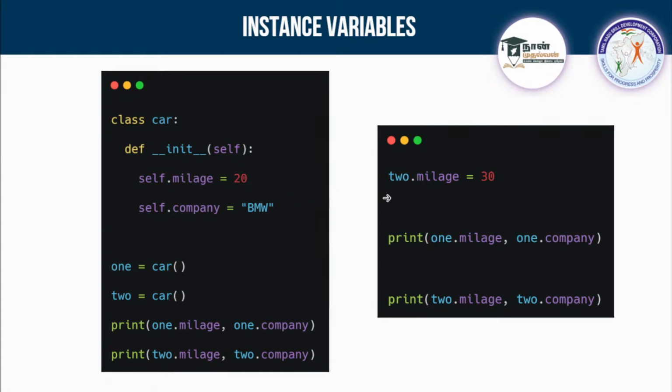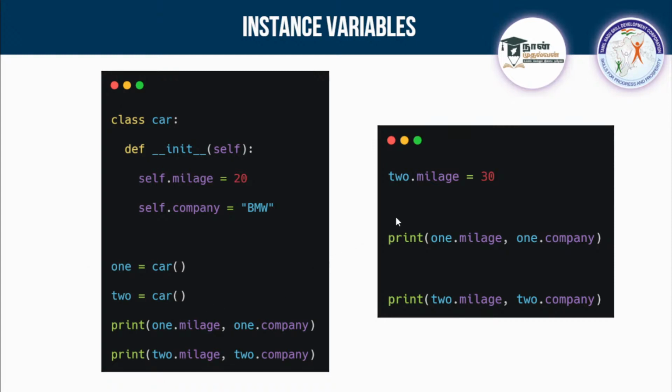If I call this 2, 2 is an object, right? See here, 2 is an object for this instance, and I am setting dot mileage equal to 30. So now there will be a question for you guys. I am setting this mileage equal to 30 for this second object 2. Will it be changed in 1? Can you guys tell whether 1 is affected or only 2 is affected? Since it is an instance variable, can you guys try to tell? In the meantime, I'll go into Google Colab and try to repeat this there, so we can see it in a practical example.